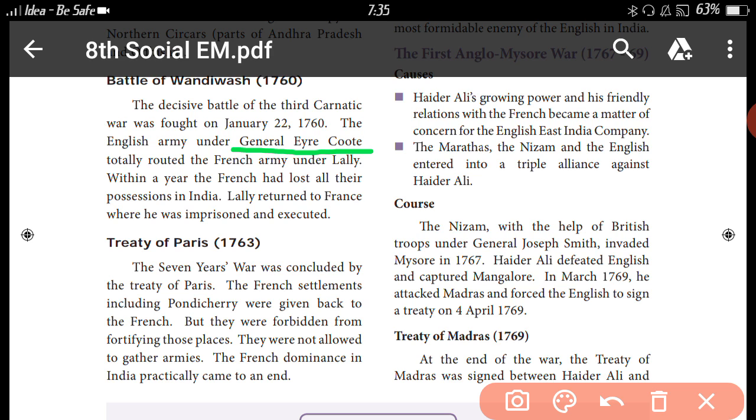So the French government recalled him, and he was imprisoned and executed, because earlier the French governor had captured some Indian places, but in the Battle of Wandiwash, Lally lost those captured places. So the French government gave the punishment, he was imprisoned and executed. Executed means he was hanged.